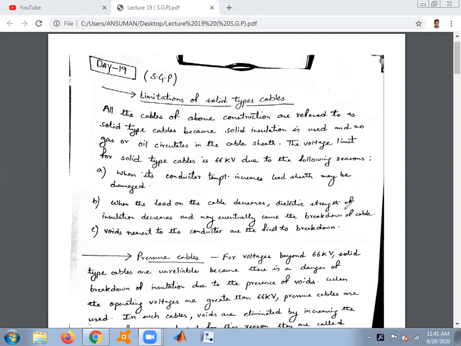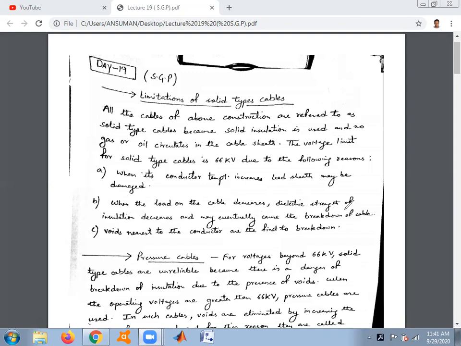Screened cables are further categorized into two types, H type and SL type. H type cables are named after their inventor, H. Hochstadter, and SL type cables stand for separate lead cables. Both cables are used for voltage levels up to 66 kV.